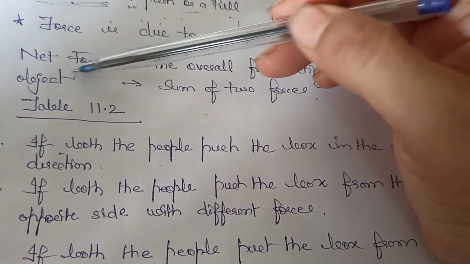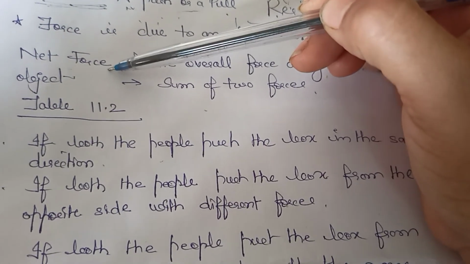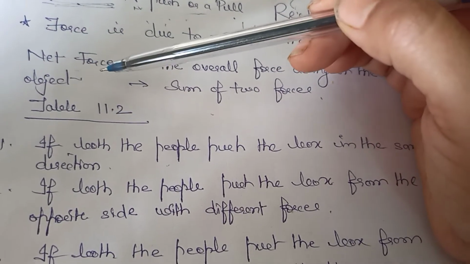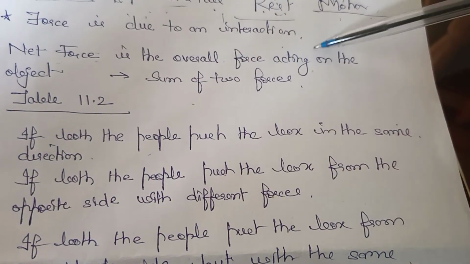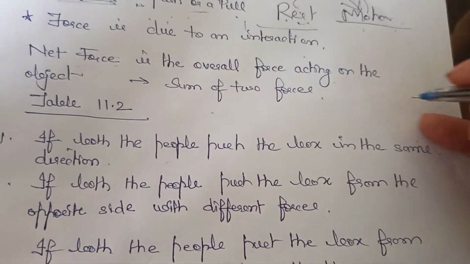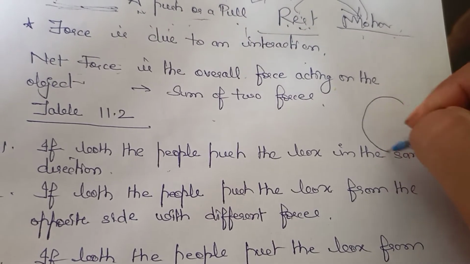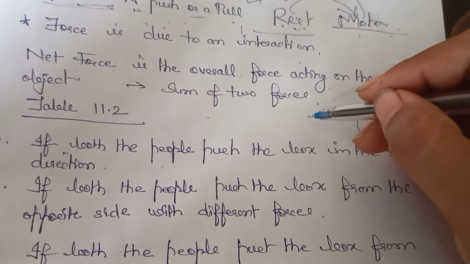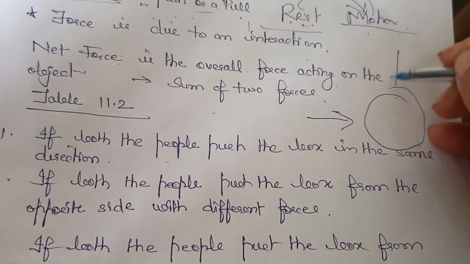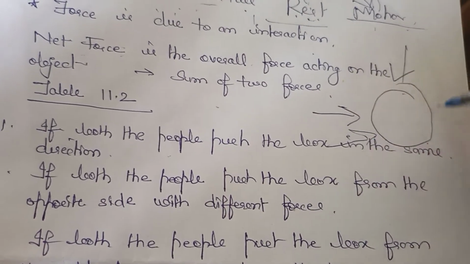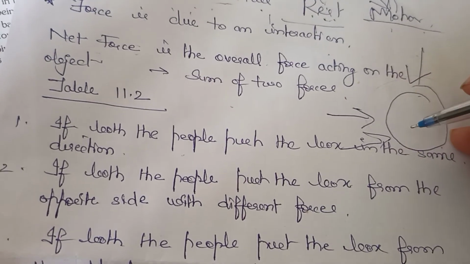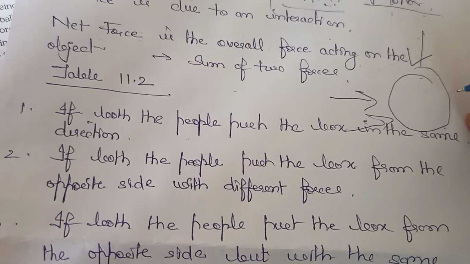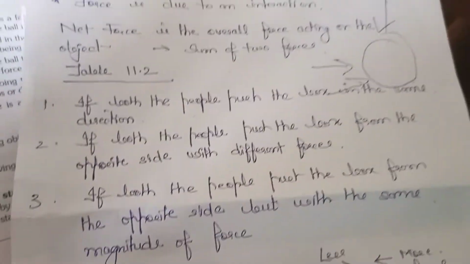Now, net force. What is net? Net means the total effect. That is called net force. Net force is the overall force acting on the object. Like if this is a ball and force is applied from this direction, from here also, from here also, then the effect of all these forces together will be called net force. The sum of the forces, we can say.